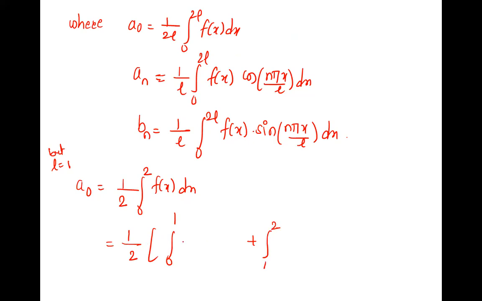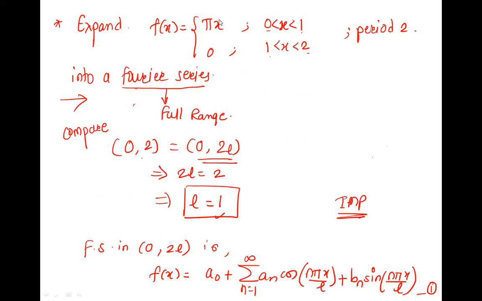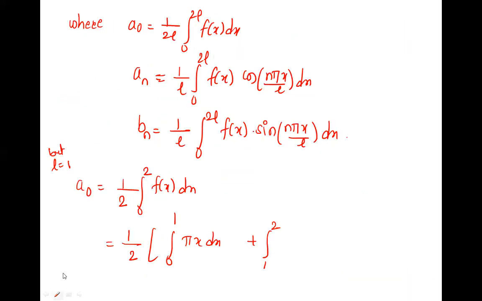What is the value of the function in 0 to 1? Pi x. Pi x dx. And what is it in 1 to 2? 0. So the integration of 0 is 0. We need to solve this only. So it is 1 by 2, pi is constant, comes out.